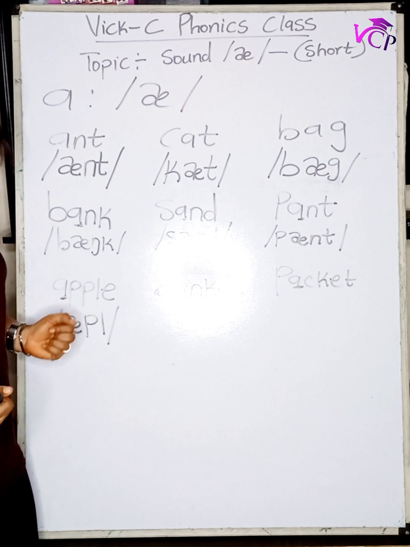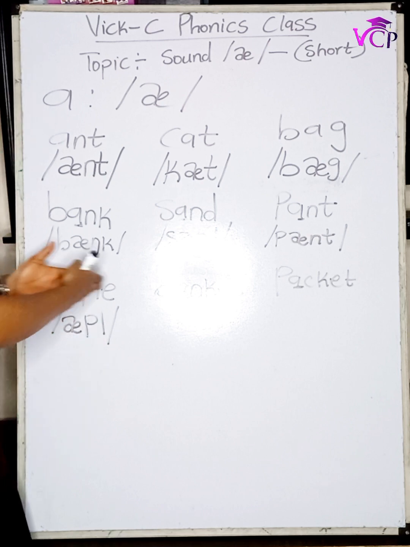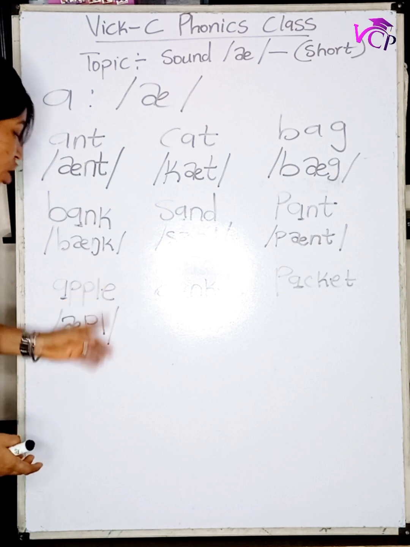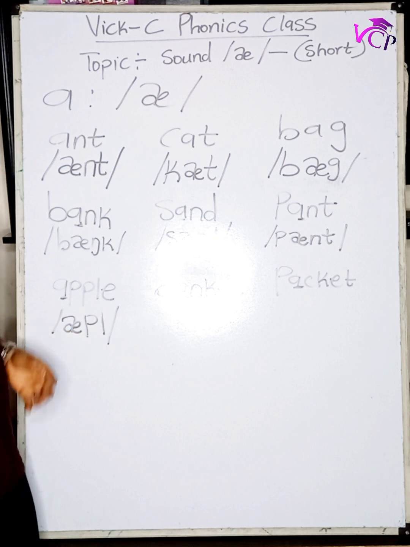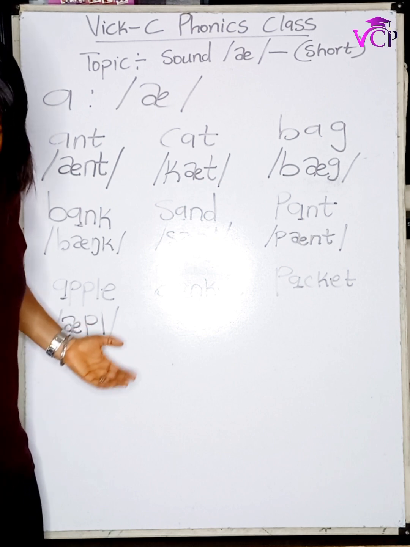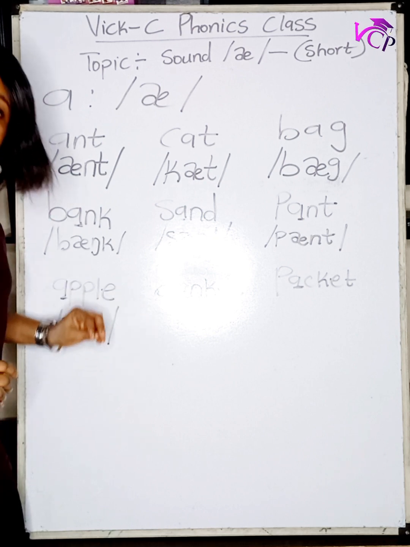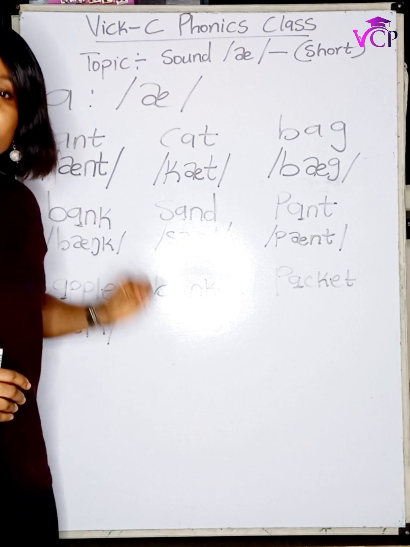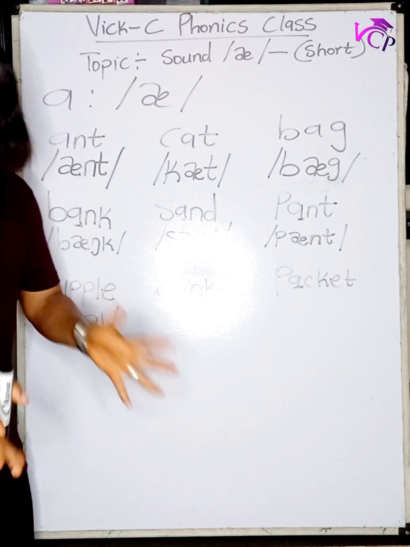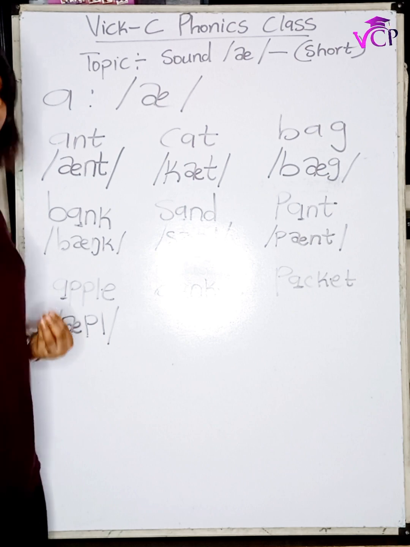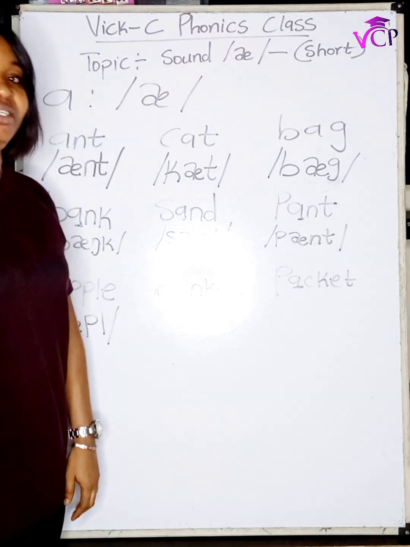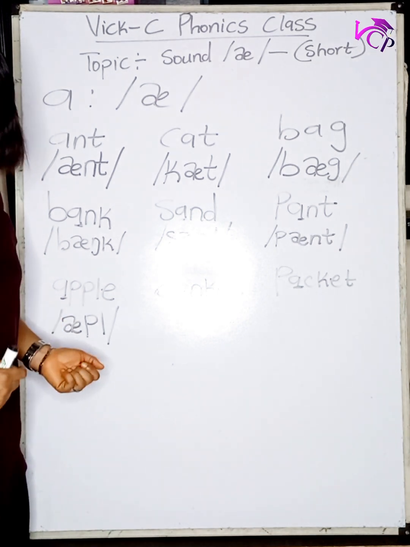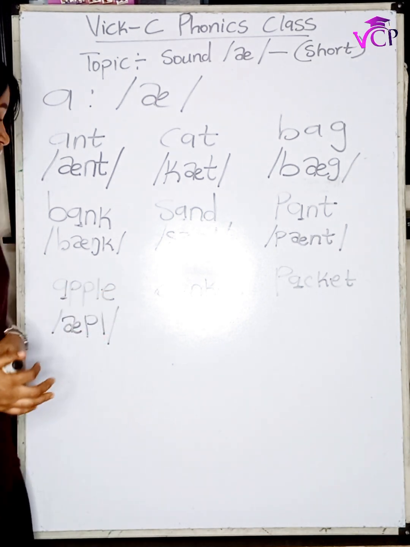If you should include the letter E, the word would be read differently. The letter E is silent, so you do not need to transcribe it.